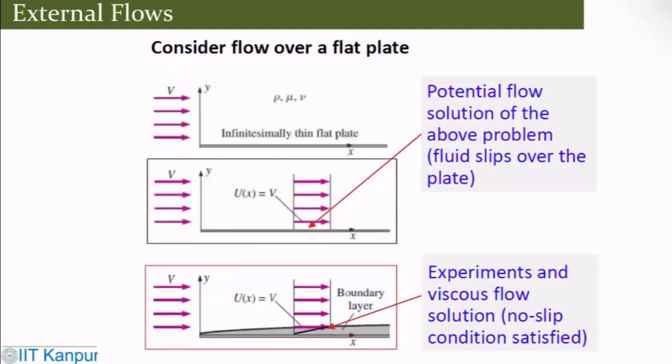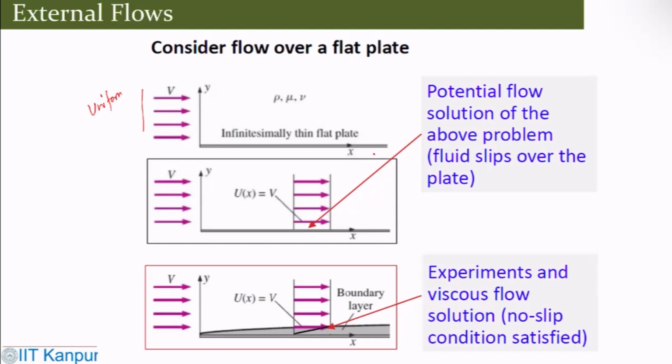Now, coming back to the flow over a flat plate. So here is an infinitely thin flat plate, and you have this uniform flow. If you try to solve potential flow, what will happen? The flow over the plate would be slipping over, which is not possible.